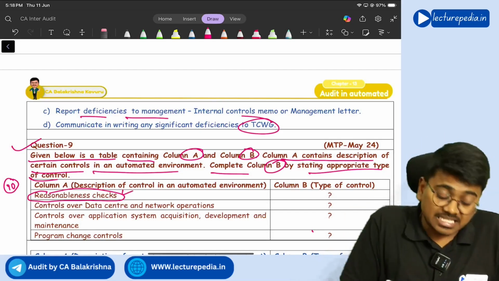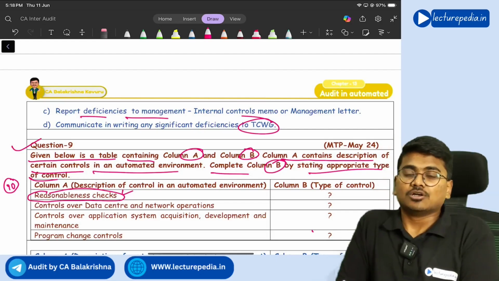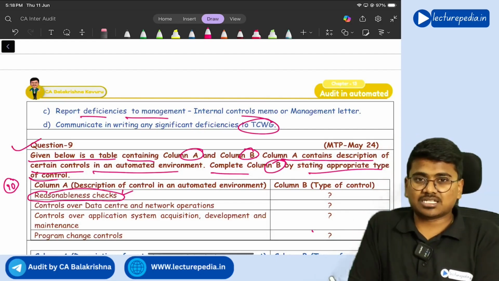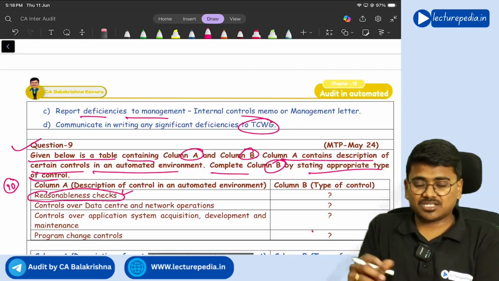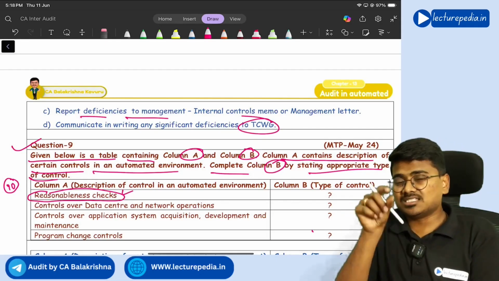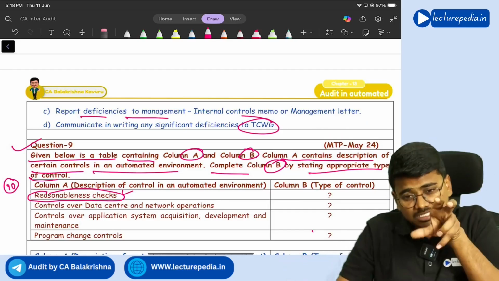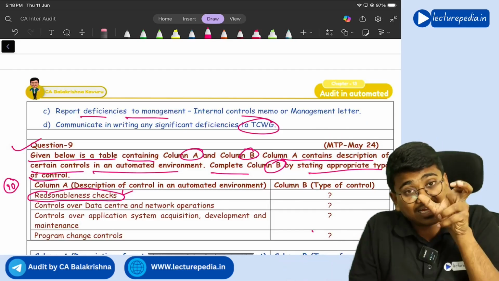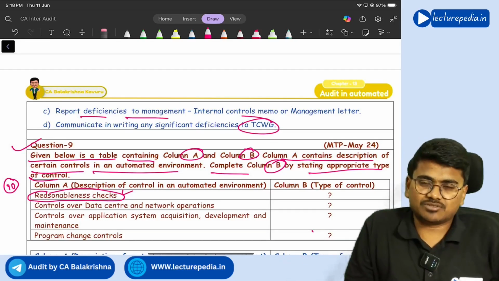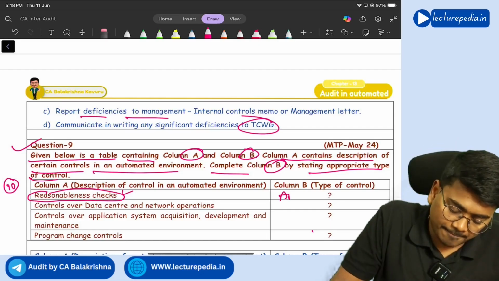Understanding, that is known as reasonableness check. So any input that is not reasonable should not be accepted. Now, is this reasonableness check operating at entire system level or just that particular application level? At application level, these reasonableness checks will be there. So this will be an application control.